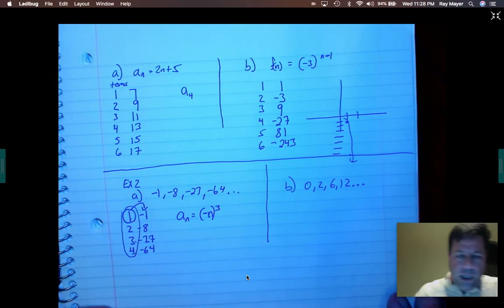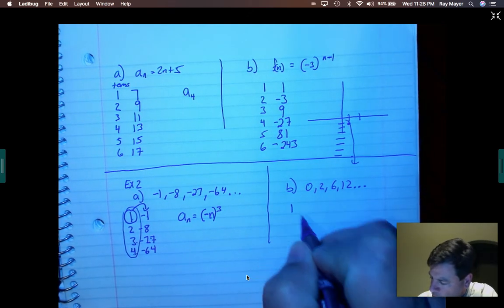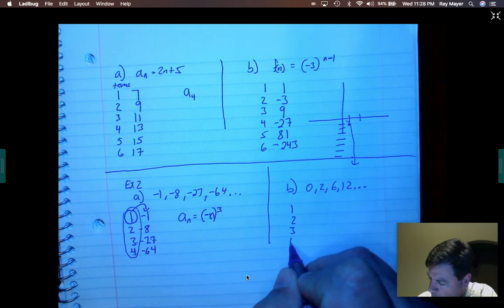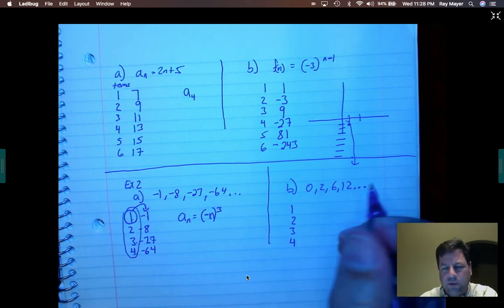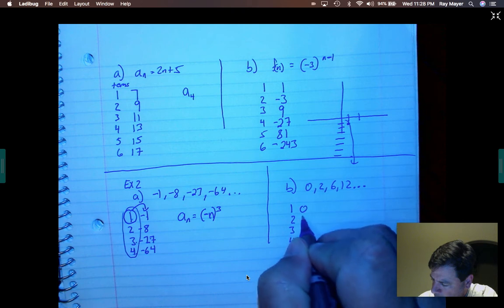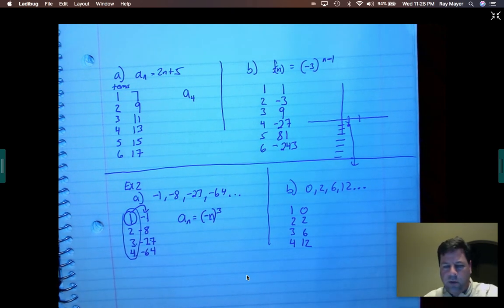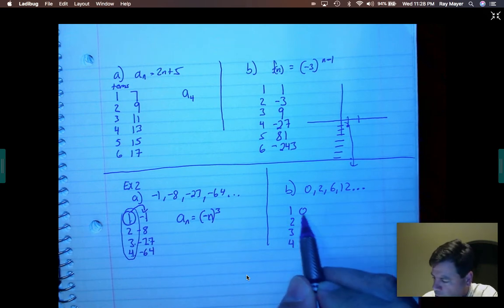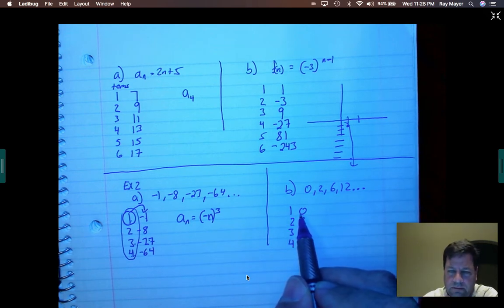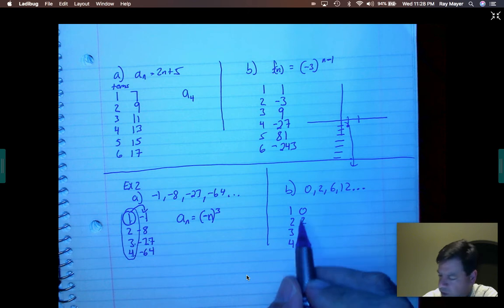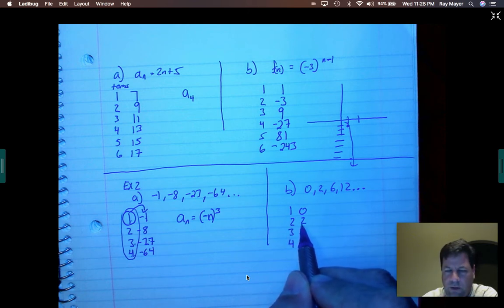All right, letter B. First term, second term, third term, fourth term. Typically, that's what they'll give you is 4 terms. 0, 2, 6, 12. Okay? Now, what do I got to do to 1 to get a 0? Well, I can subtract 1. So a lot of times this doesn't help us. Okay, what do I got to do to get 2? Well, now, if I do 2 minus 1, I'm not going to get 2. So I can do 2 times 1.